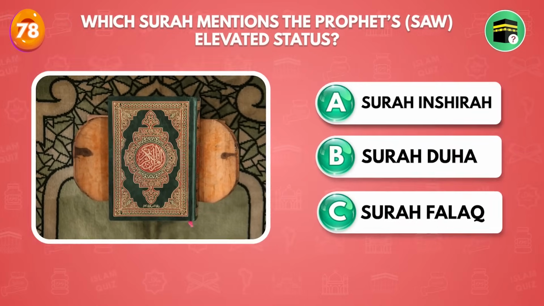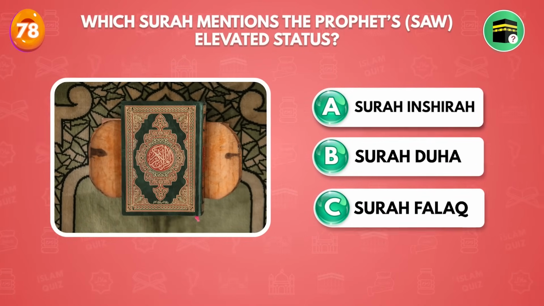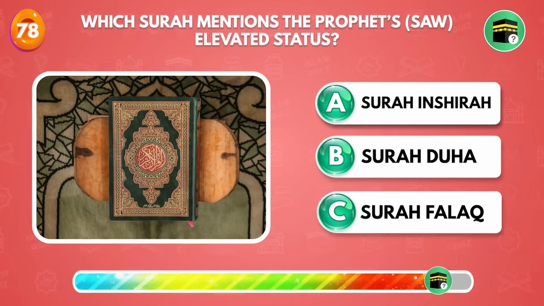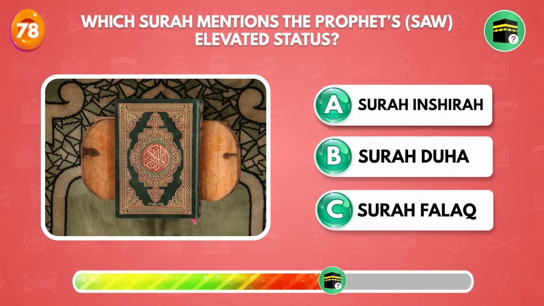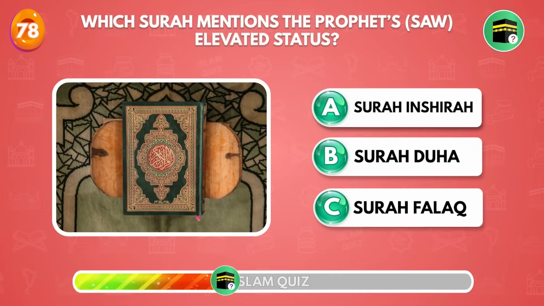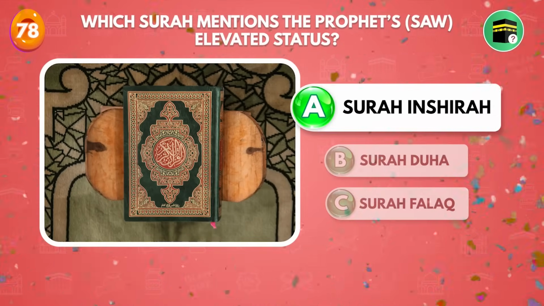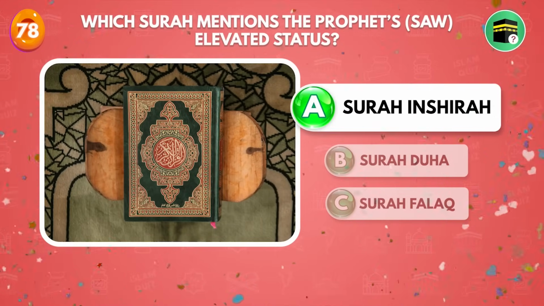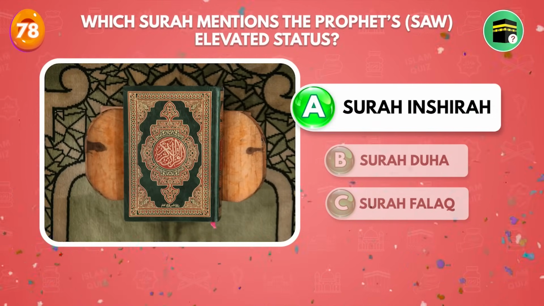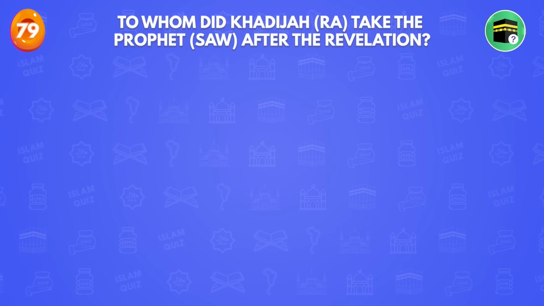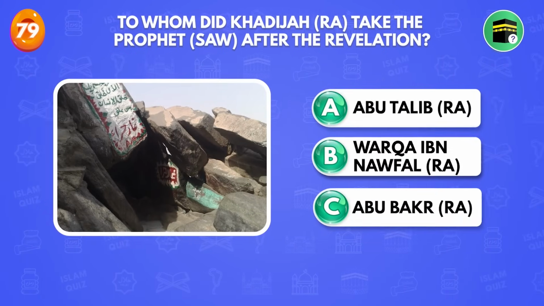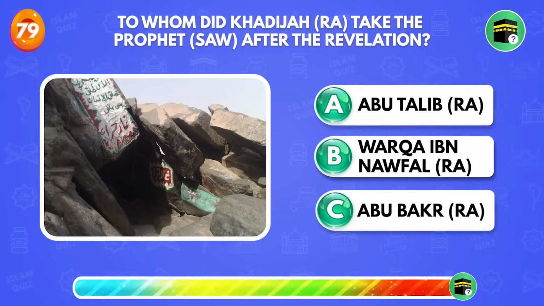Which surah mentions the Prophet ﷺ elevated status? Surah Al-Inshirah. To whom did Khadija radiallahu anha take the Prophet ﷺ after the revelation?